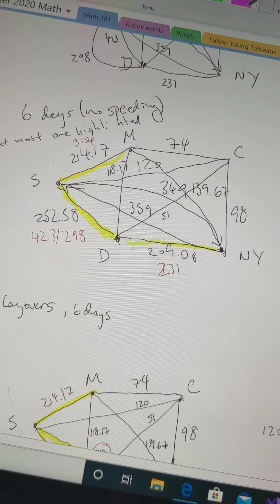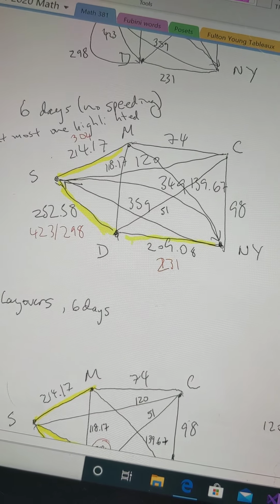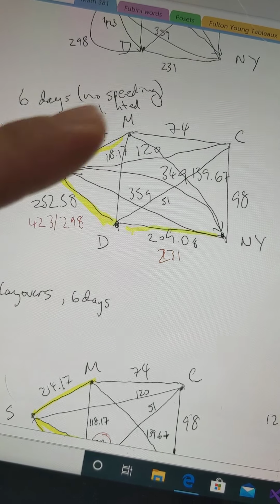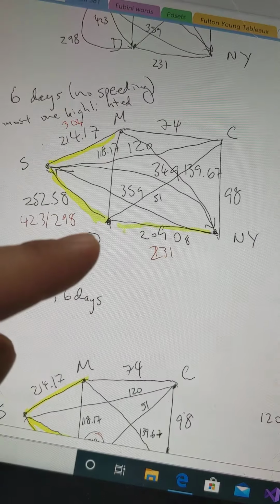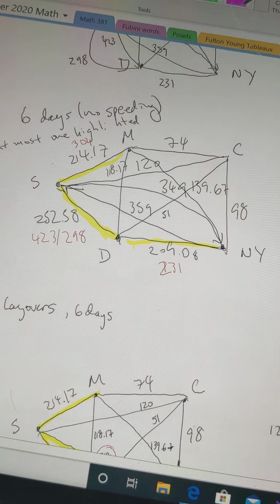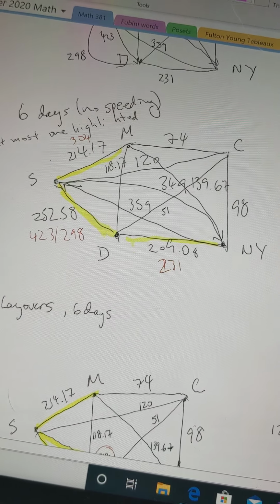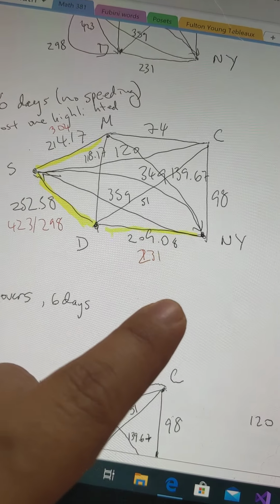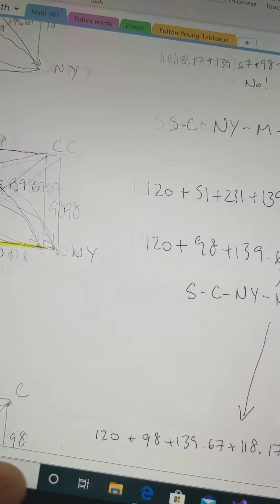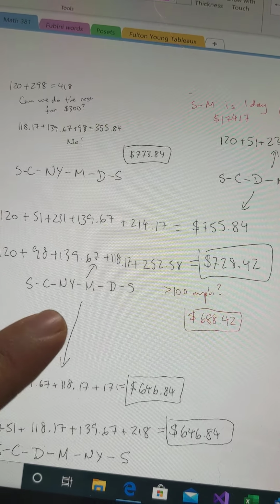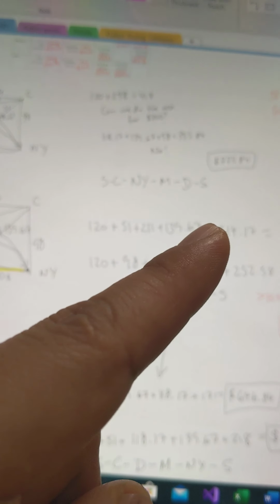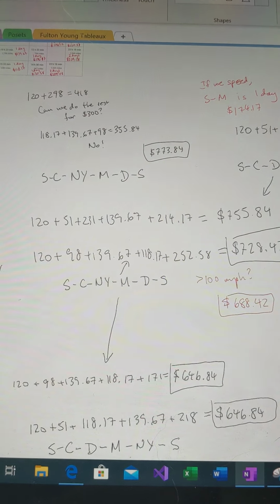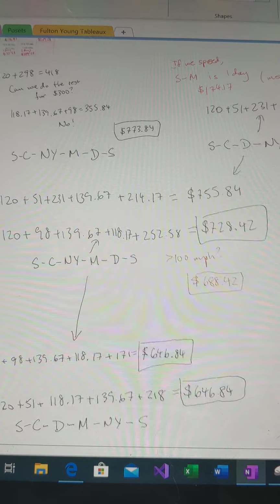Now we're including the driving prices for 2 days of driving. And then we can only use one of these highlighted things. So the highlighted things are 2 days of driving. If we use 2 of them, we're now at 7 days. So in the red, I've still put the flight prices just in case we need those. Okay, now we can do a little bit better than 773, which was the only really non-cheating way of getting 5 days. So we've got this